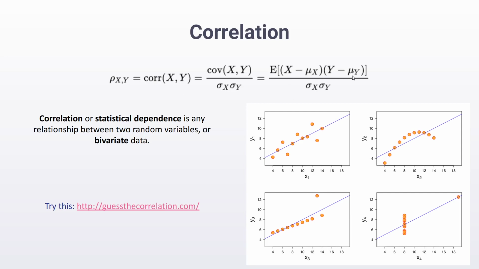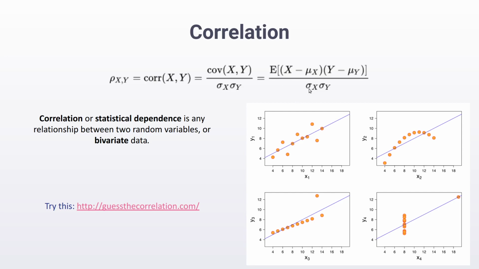Mu of x and mu of y are the means of the x and y columns. I take the column x, and from each row of that column, or basically from the whole column, I subtract the mean of that column. From y, I subtract the mean of y, and then I multiply those two columns together. It's what is called an element-wise multiplication. Each row is multiplied with the other row, and then we take the average of this product.